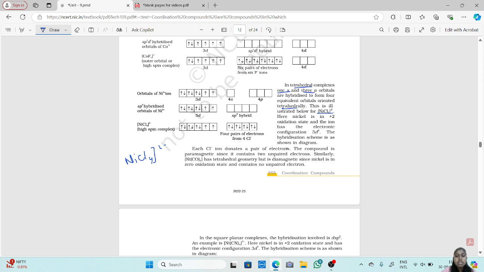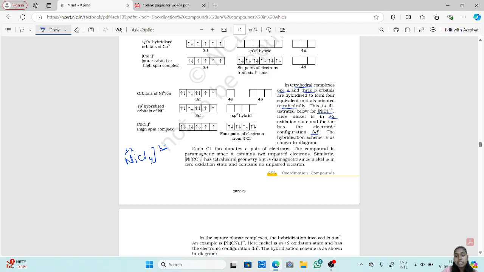Here nickel is in the +2 oxidation state and the ion has the electronic configuration 3d8. Why +2? Because the overall charge is 2 minus, so the nickel will be in a +2 form to attain stability.